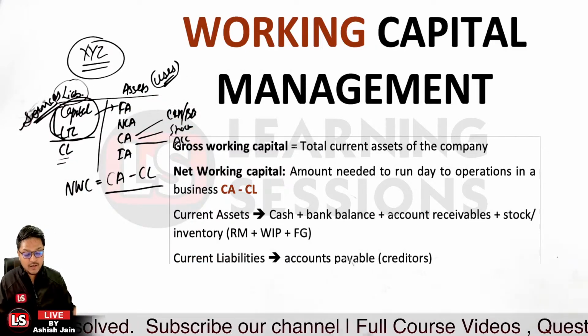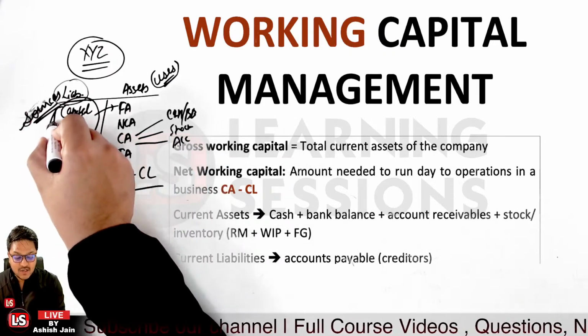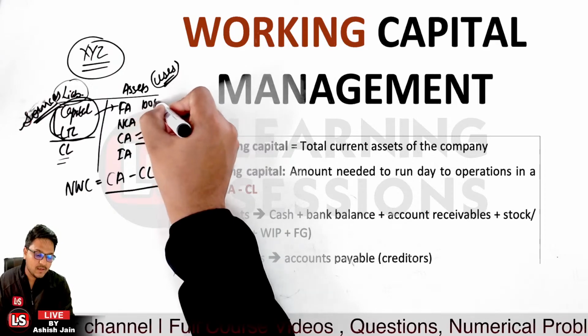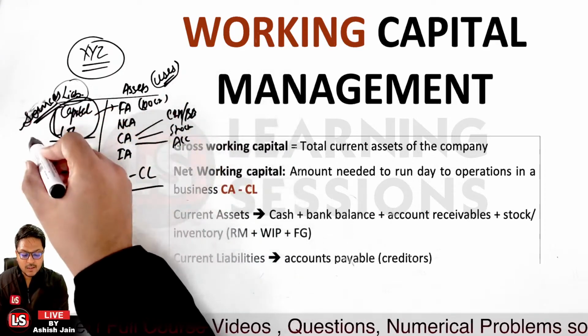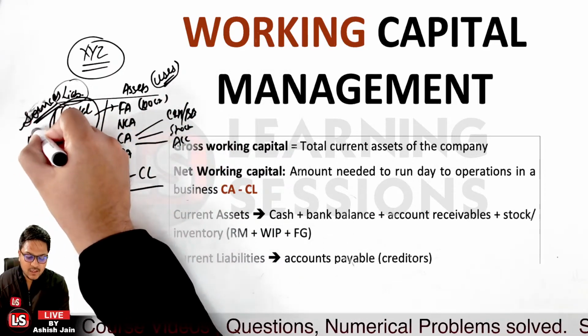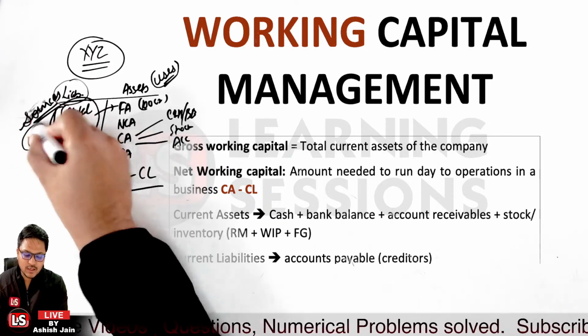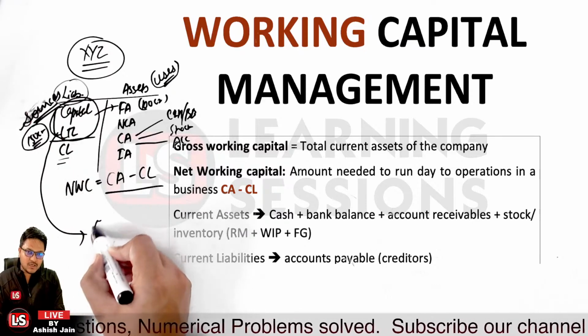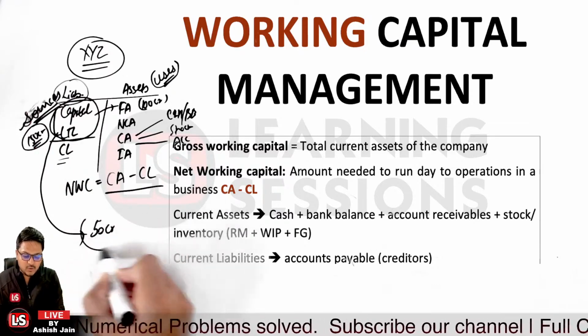Now if there is any extra amount, let's take the case that the fixed assets are worth rupees 100 crore and the long-term sources are 150 crore. In this particular case, rupees 50 crore is available extra because it is not being used anywhere.